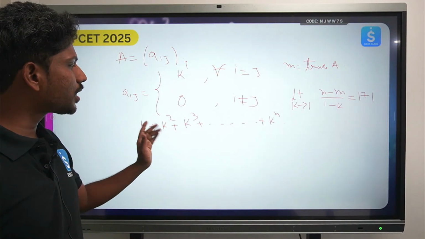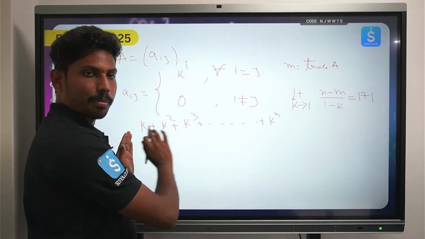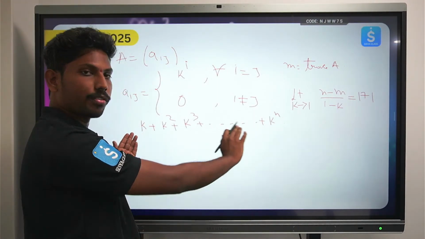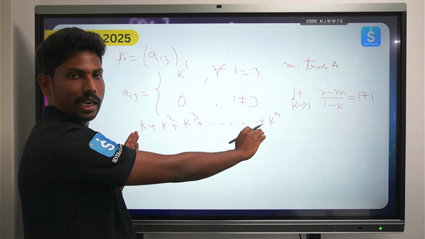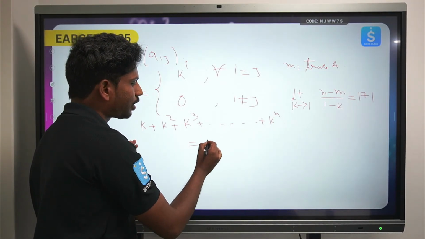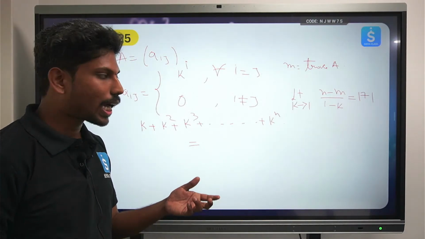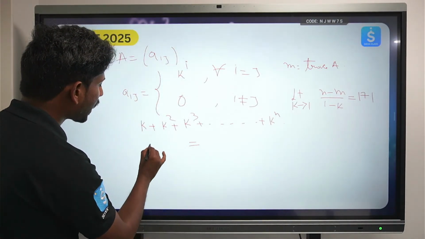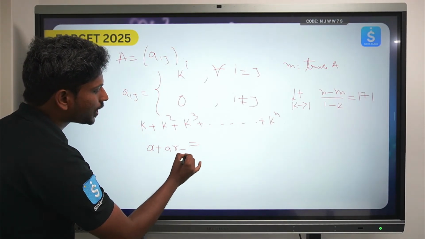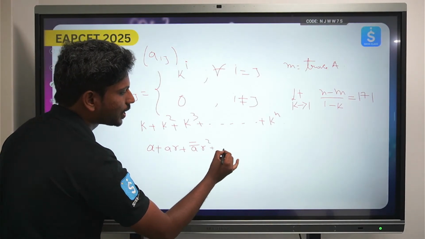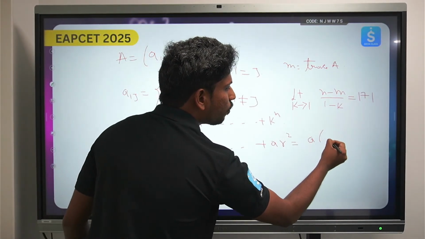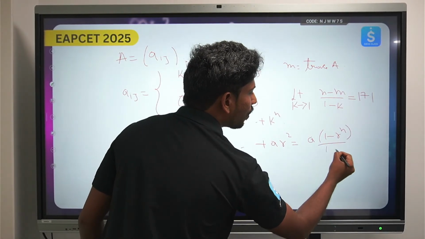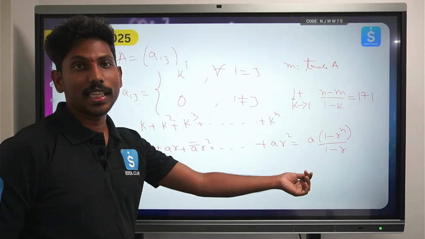And the summation, this is in the form of a geometric progression. Okay, this is in the form of a geometric progression, and sum of first n k elements ela find out chestaru. This can be found out by A into 1 minus r to the power n. You have this formula A plus AR plus AR square plus up to AR to the power n can be given as A into 1 minus r to the power n by 1 minus r, whereas if you see the arithmetic progression,